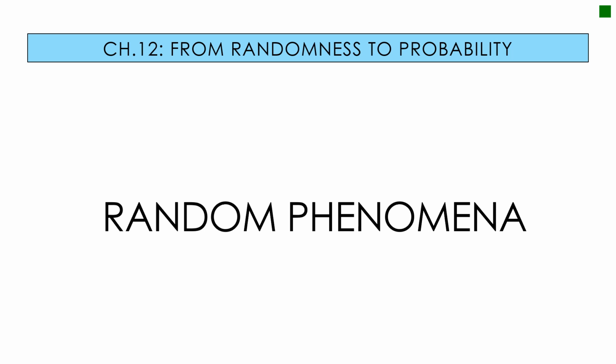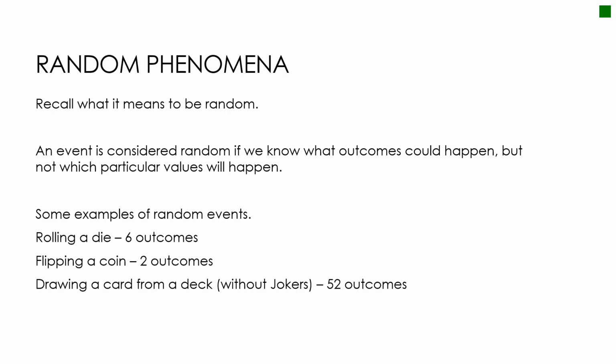Chapter 12 serves as a great introduction to random events and to simple probabilities. So let's first look at random phenomena. We've spoken before about random phenomena, and we had said that an event is considered to be random if we know what the outcomes are that could occur, but we don't know which particular value will happen. So remember, when I flip a coin, I could get heads, I could get tails. I know those are the outcomes, but I don't know which one I'm going to get when I flip a coin. Same thing with rolling a die or drawing a card, etc.